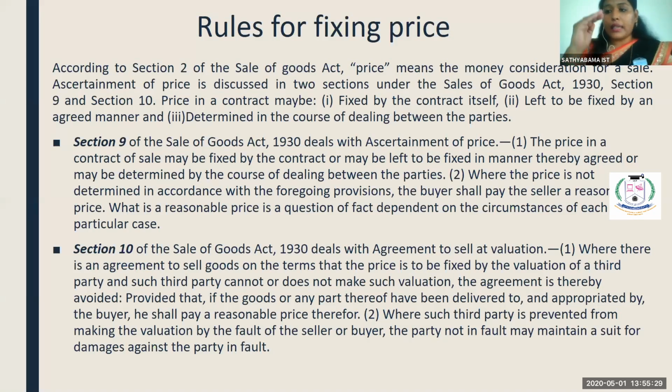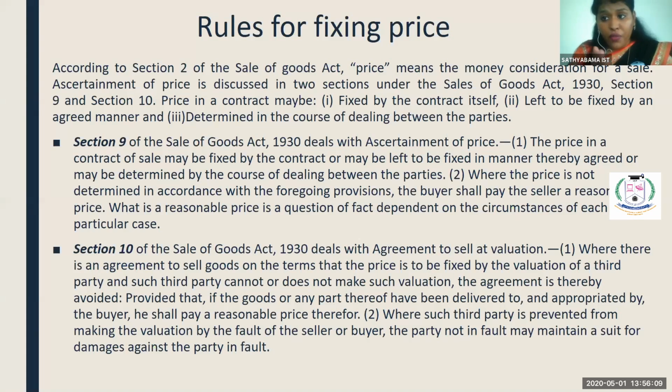See, when I'm at the stage of agreement, entering into the contract, I mention in my contract that the price cannot be fixed by the seller or by the purchaser. The price can alone be fixed by the valuator. Okay, valuator means a third party. So if I mention that it should be fixed only by the valuator, it can alone be fixed by the valuator. In case the valuator is not accepting to fix the price for the goods, the contract may be avoided. Fine.